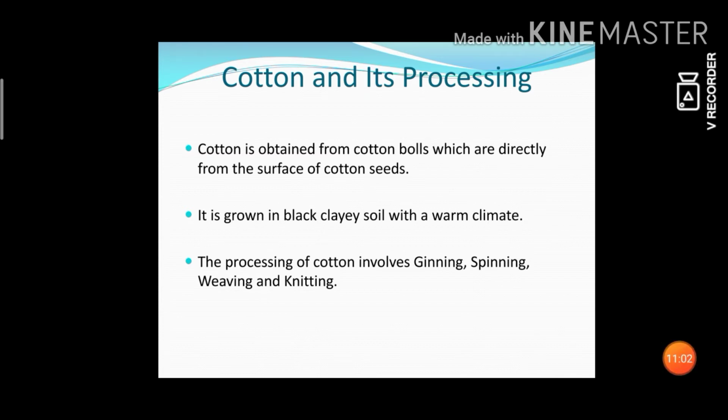In ginning, the seeds are separated from the cotton. Next, carding. Carding means purifying, clearing that. Next, spinning, drawing yarn thread from the cotton fiber. Next, the fabric to cloth.